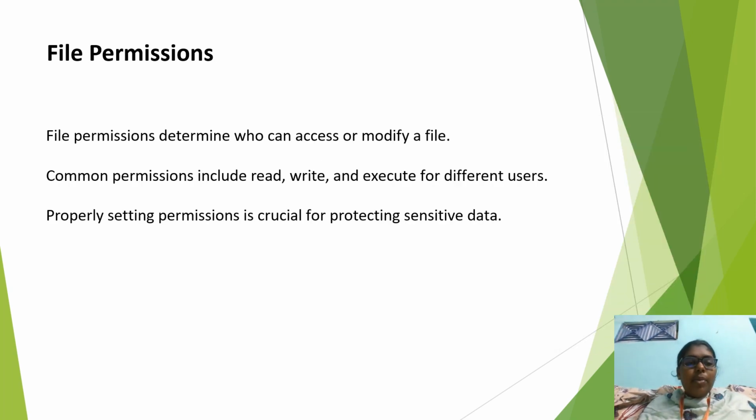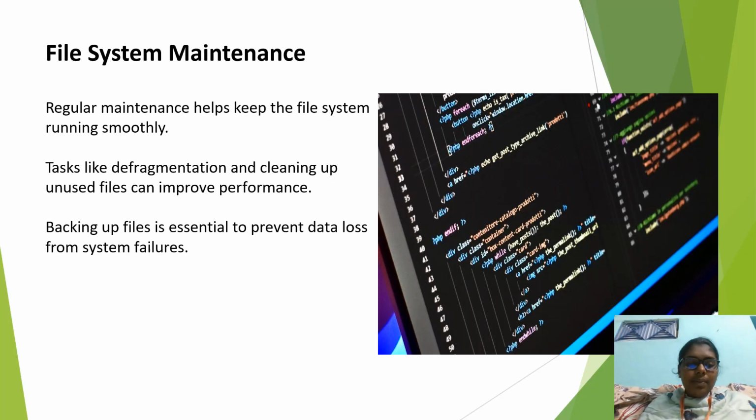File permissions. File permissions determine who can access or modify a file. Commonly, permissions include read, write, and execute for different users. Properly setting permissions is crucial for protecting sensitive data. File system maintenance. Regular maintenance helps keep the file system running smoothly. Tasks like defragmentation and cleaning up unused files can improve performance. Backing up files is essential to prevent data loss from system failures.